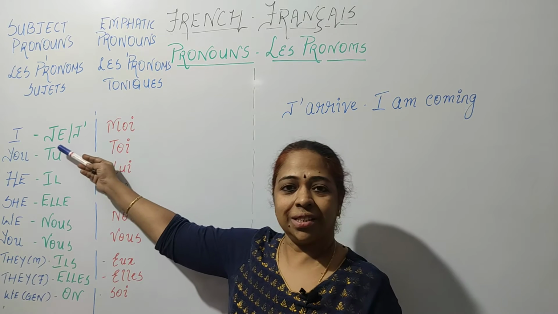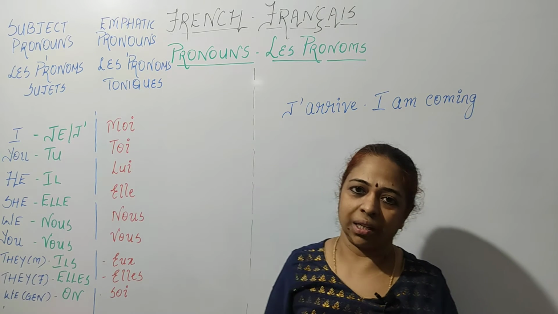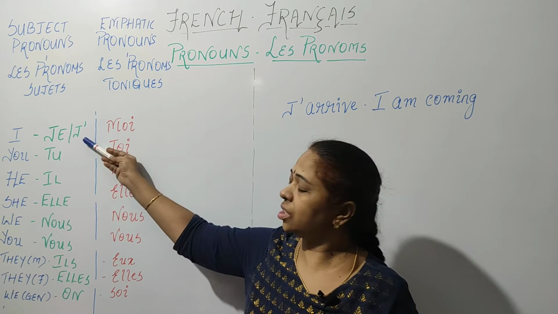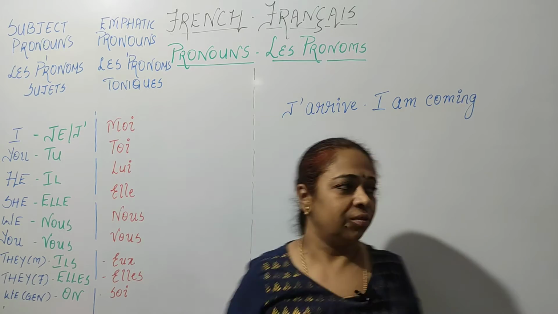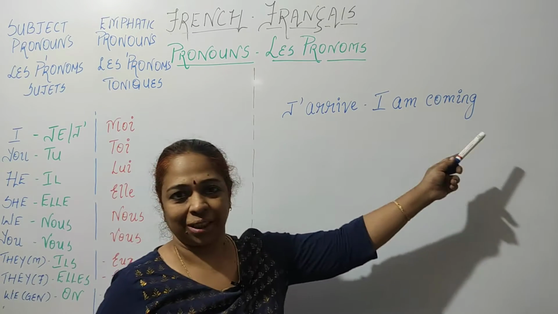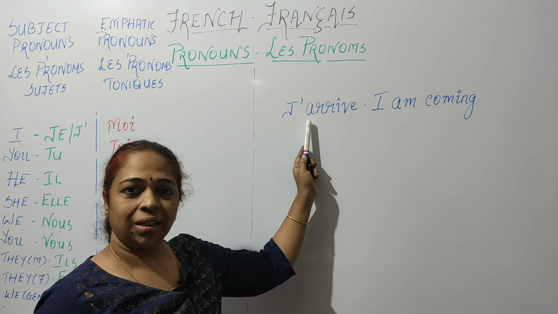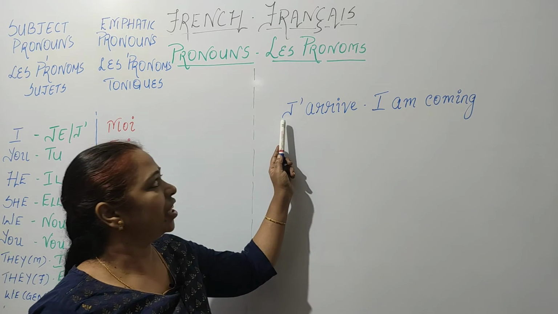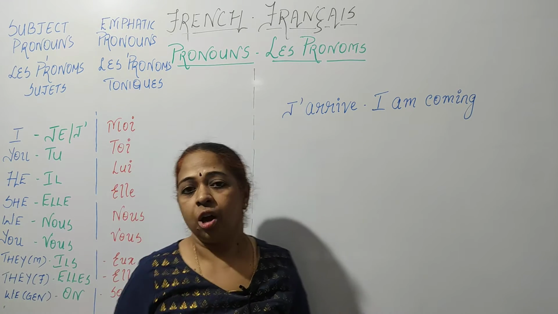Now over here, je, when followed by a vowel, takes a j apostrophe. For example, j'arrive, that is I'm coming. Arrive, a is a vowel, so j takes an apostrophe.